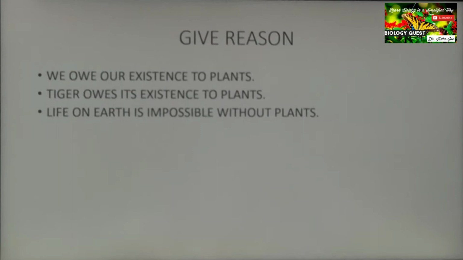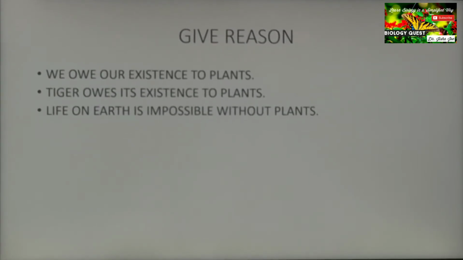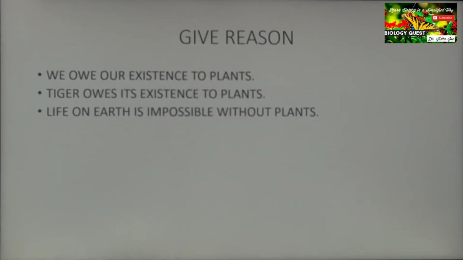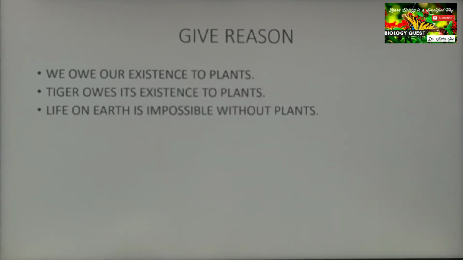It is the green plants that provide food for all the other organisms, and it is due to the process of photosynthesis that oxygen, which is the life supporting gas, is present on the earth. We know all the organisms need oxygen for respiration. So that is the answer. 2 points: provides food and provides oxygen.